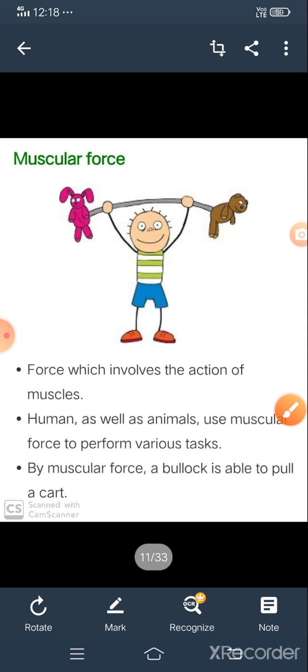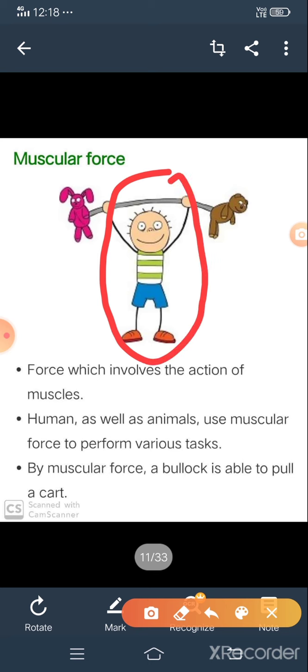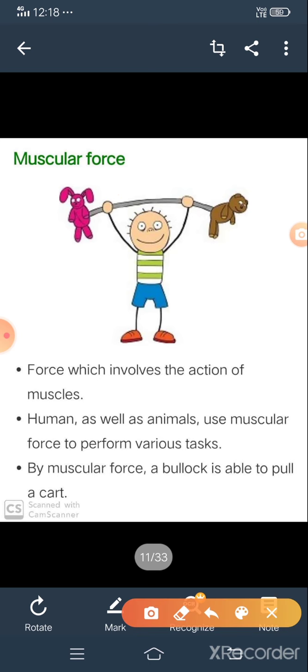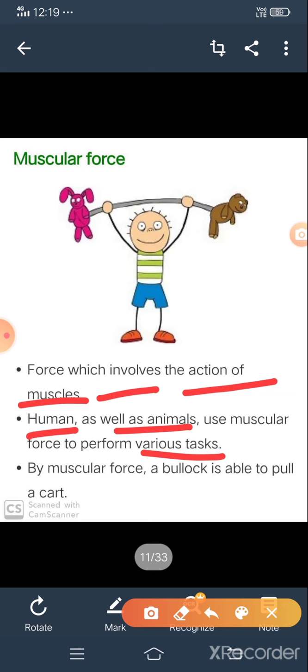One more example, just observe this diagram. A boy is carrying toys. Without muscles he can't carry the toys. So what are the points here? First, it depends upon action of muscles. Second, humans as well as animals use muscular force for their various tasks.